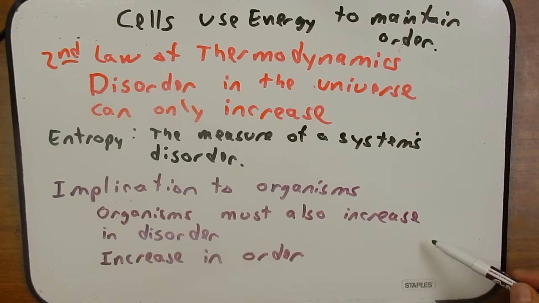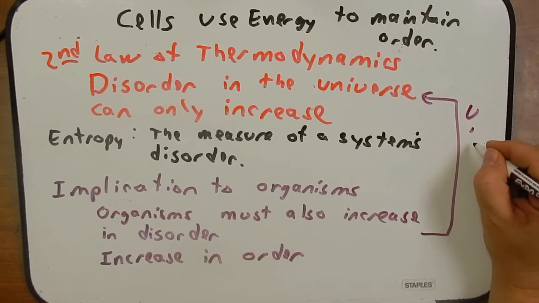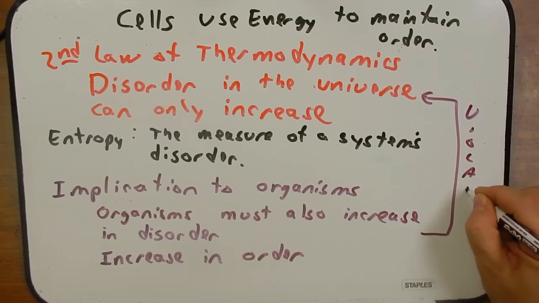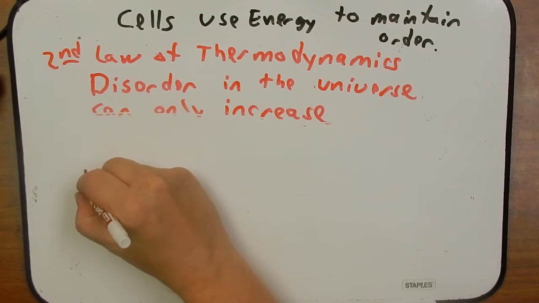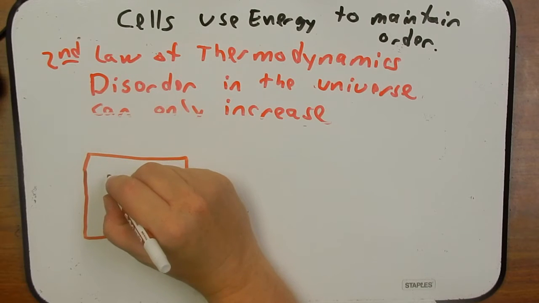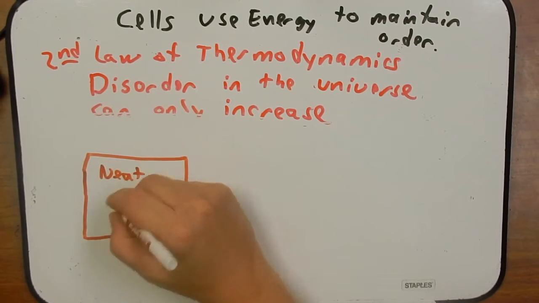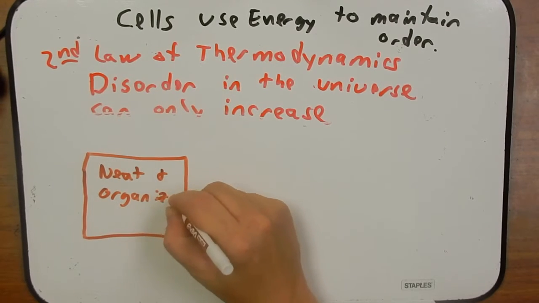So how does this not violate this law? Your book gives a pretty good example of this outside of the context of a cell. So let's talk about that as an example. Your book shows a picture of a neat and organized room.